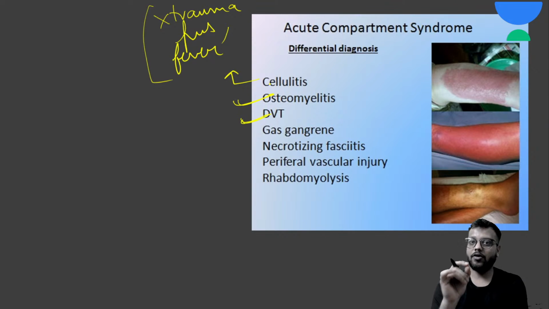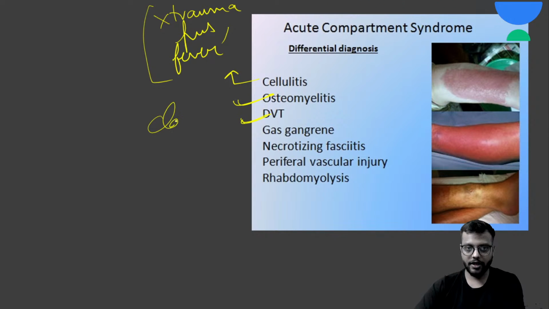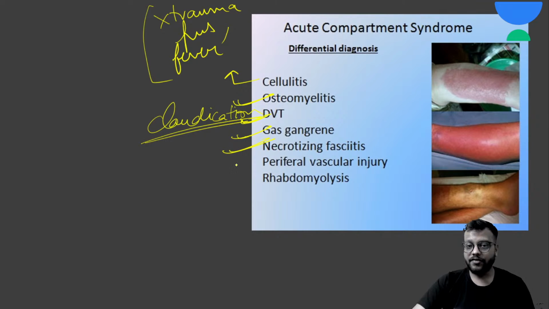In DVT, first of all, on Doppler you will see the clot in the venous system, and there will be a chronic condition with claudication in DVT. There will not be that much swelling, redness and warmth. In gas gangrene you will have a pungent odor etc. Same with necrotizing fasciitis, where there will be a wound. In peripheral vascular injury there will be pulselessness right at the start, and such acute symptoms are generally not present.